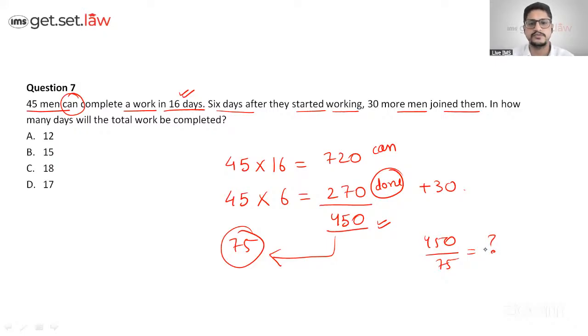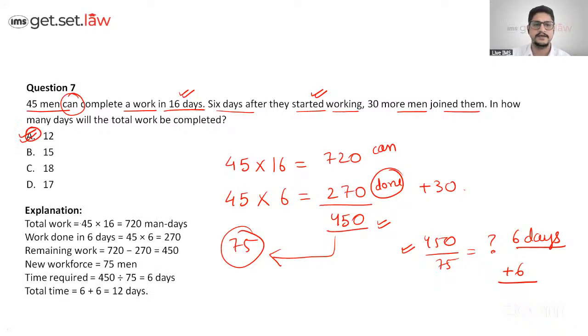And the answer comes to be 6 days for this. Now I say, sir, the 6 days is not there in the option, right? Because the 450 work is completed in totality, but there are 6 days which they have already worked. So you have to add 6 days also. So the answer comes to be as well.